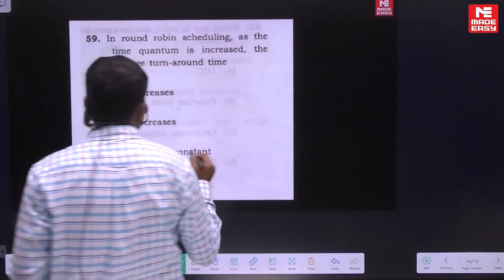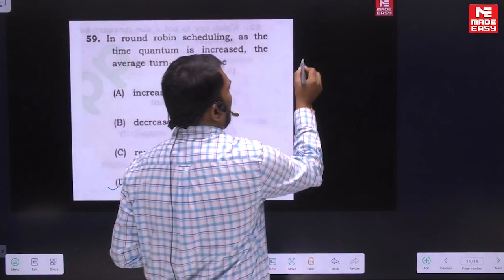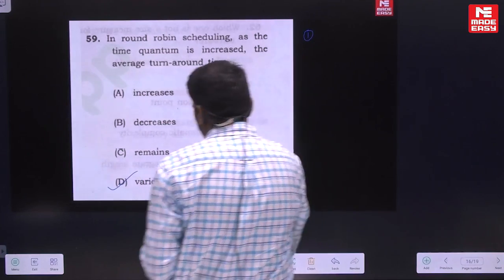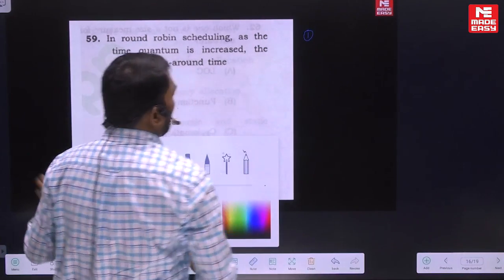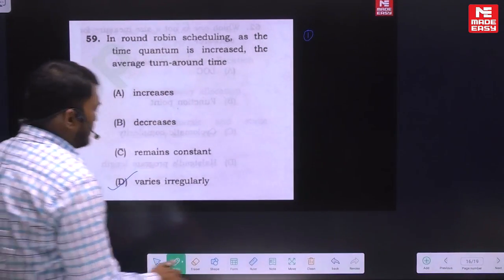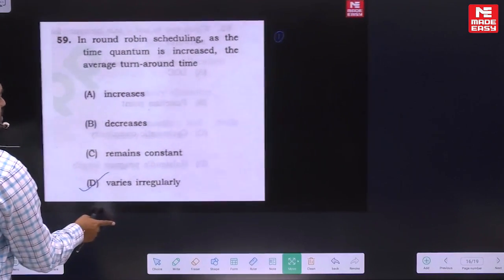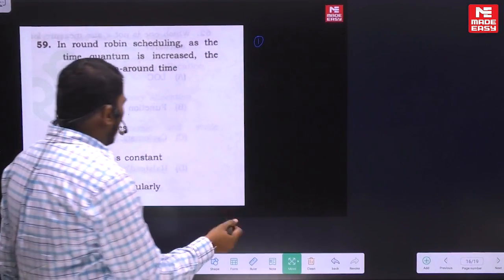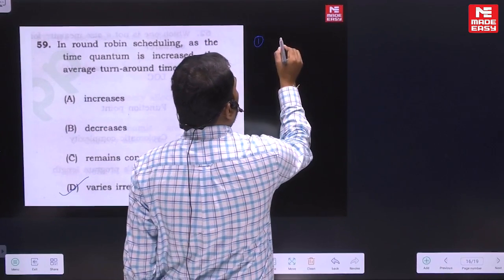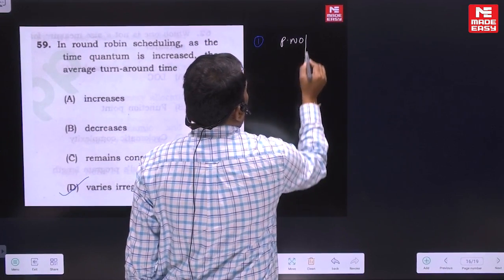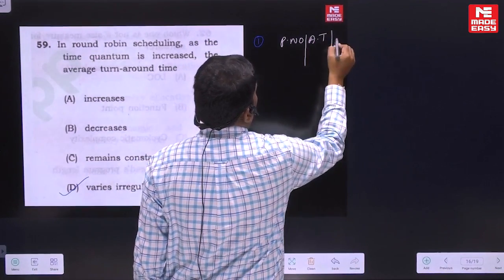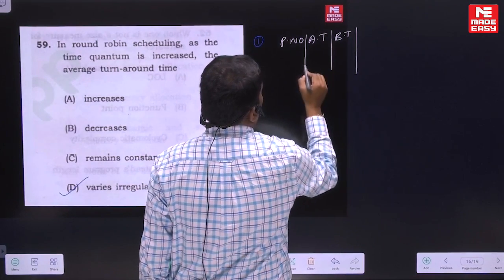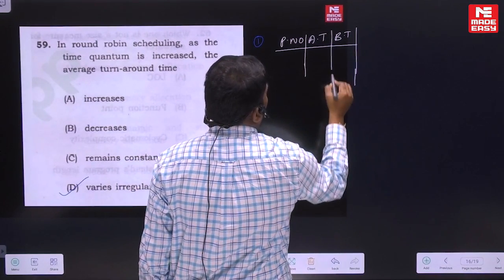I'll give you a small example of how it works. Let's use white on the blackboard; black background, white is good. So how does it vary irregularly? Just listen, I will give the example so that you can easily imagine. Let's say the process number, arrival time, and burst time.